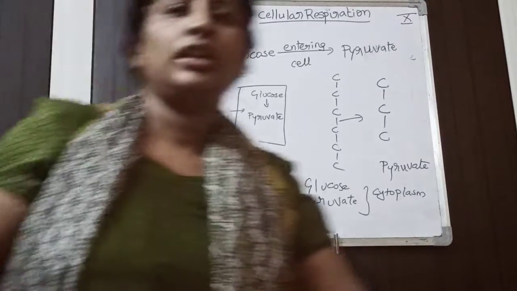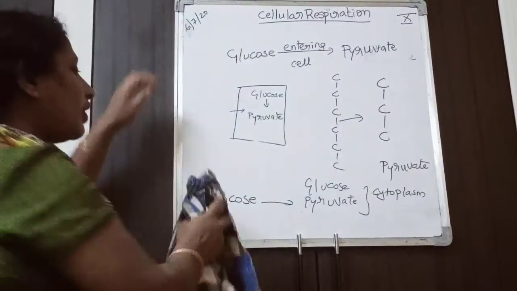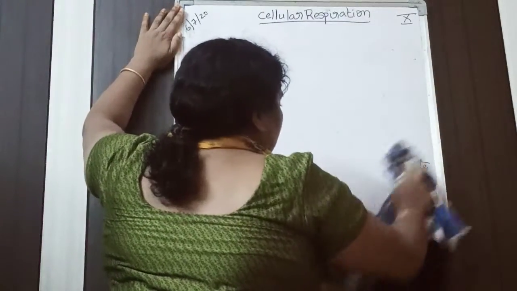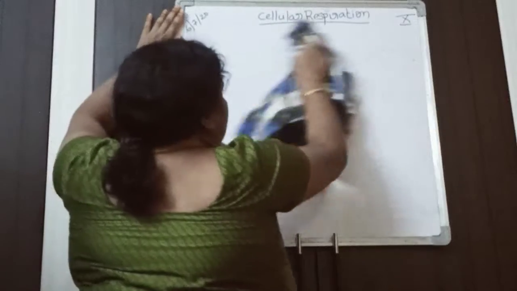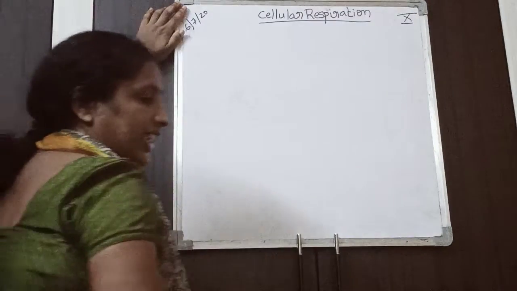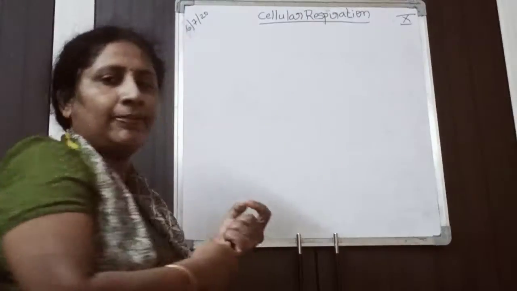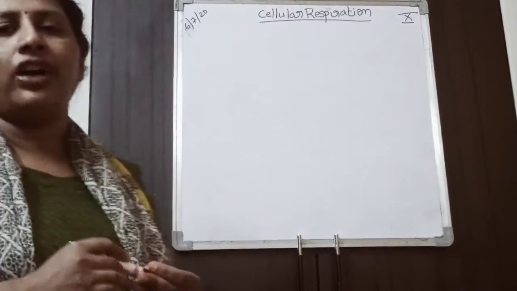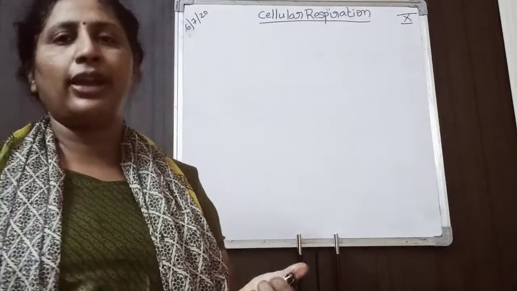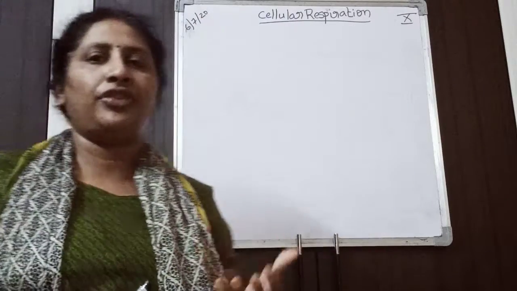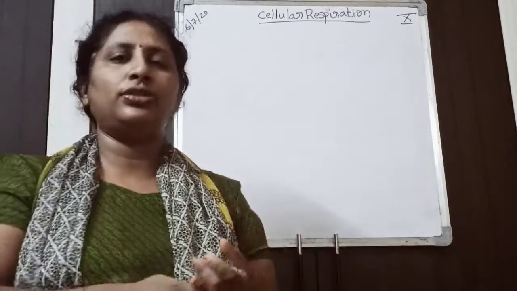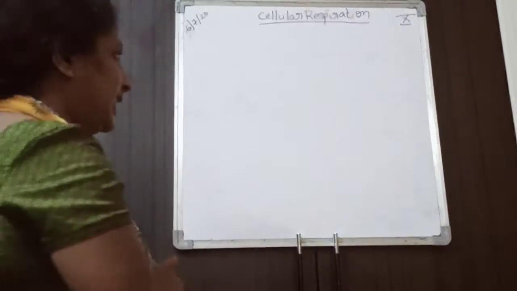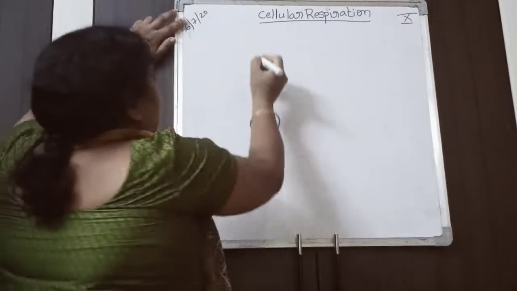Now we will see what will be the fate of the pyruvate. First, before going into how energy is released from the pyruvate, we need to know two terms. Respiration is mainly divided into two types.